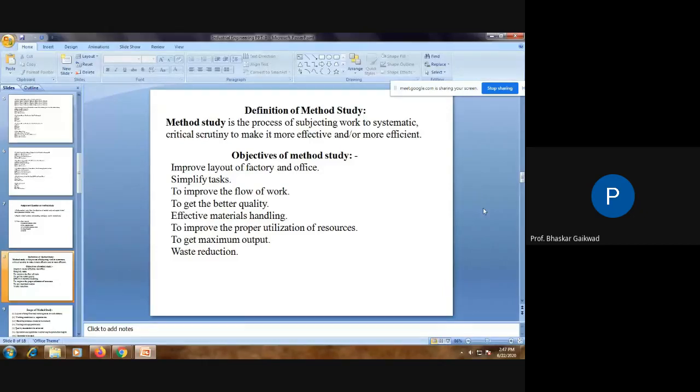Out of the finished cost, 60% is related to raw materials. So we can think there should be less wastage and maximum utilization of the raw material. These parts will be achieved by going through the method study concept. So these are the objectives of method study.